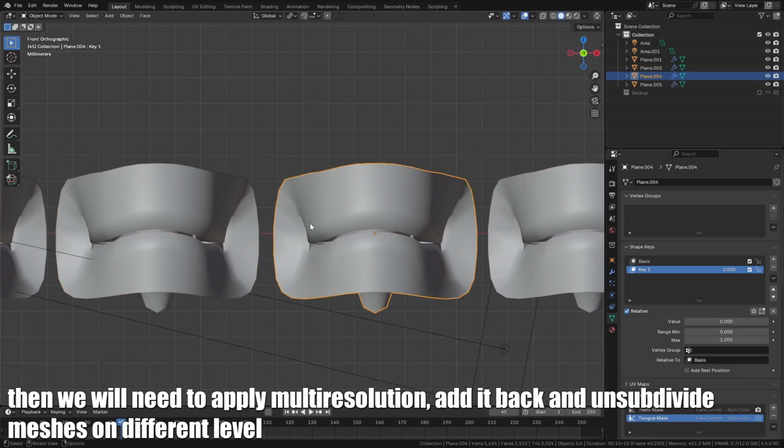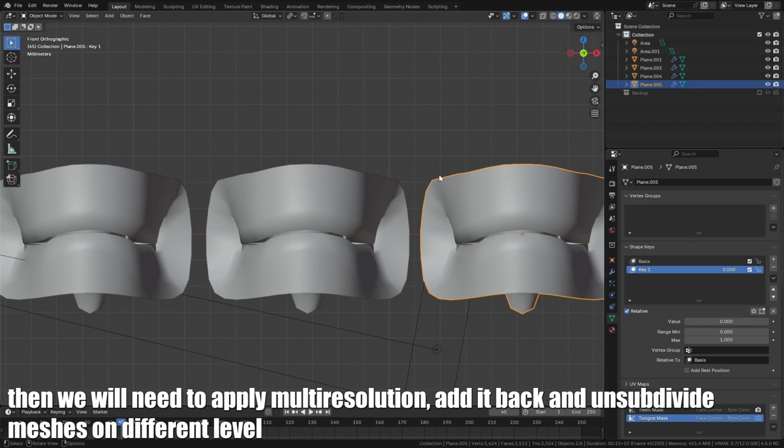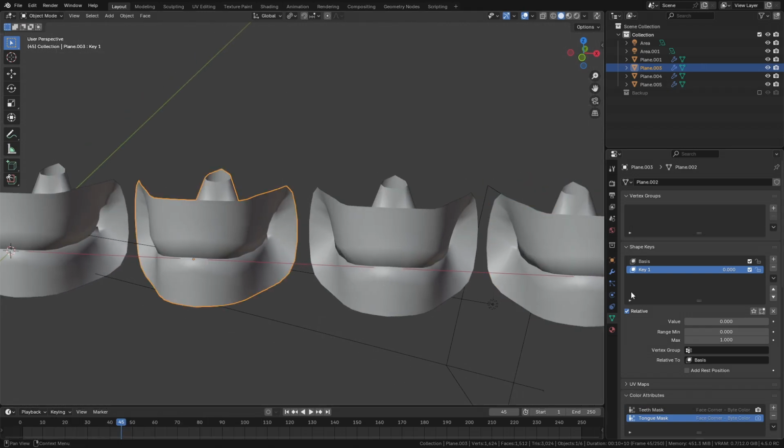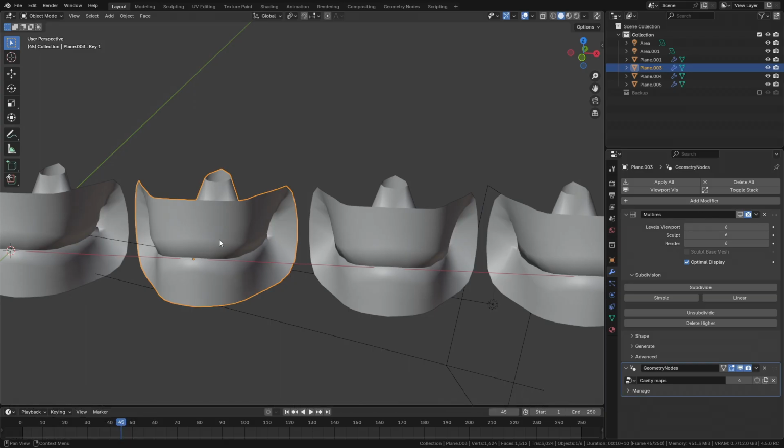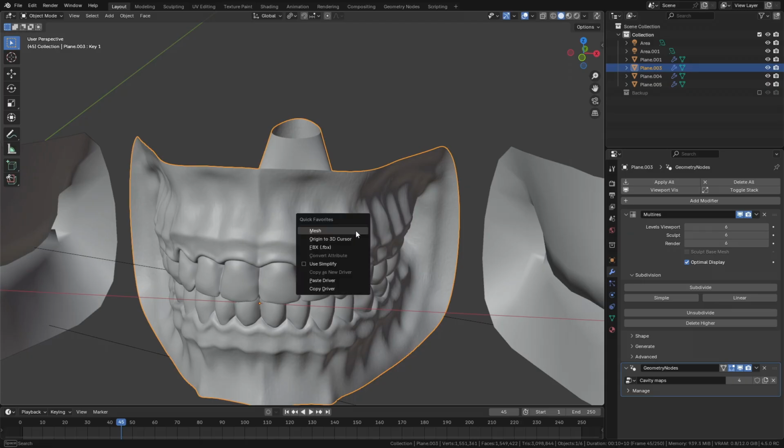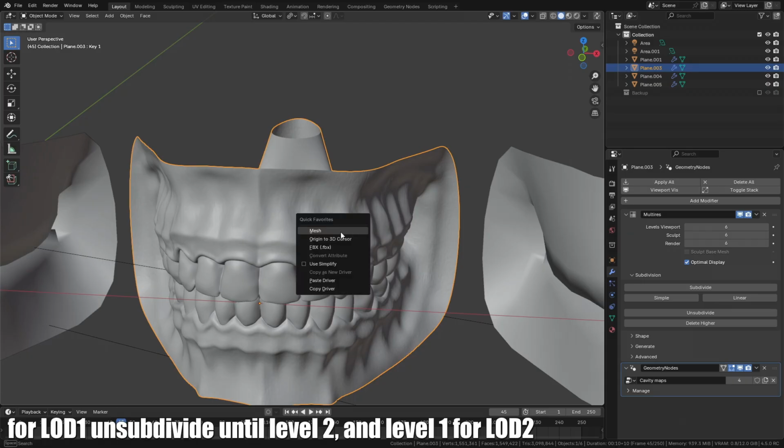Then we'll need to apply multi-resolution, add it back, and unsubdivide the meshes to different levels. For LED 0, unsubdivide until it corresponds to level 3 subdivision of the original model. For LED 1, unsubdivide until level 2, and level 1 for LED 2.